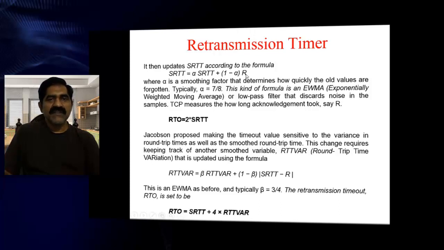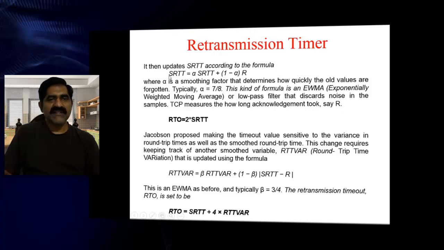Based on this acknowledgement time and the total round trip time, we decide the smooth round trip time, the mu value.